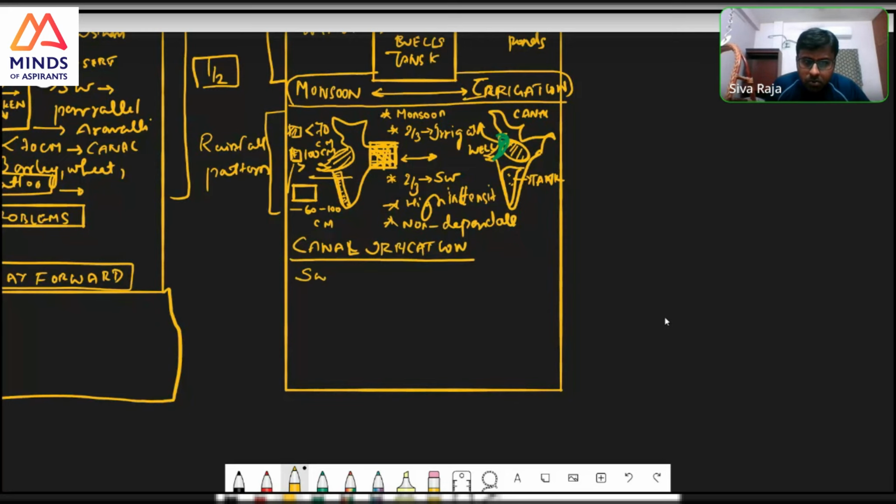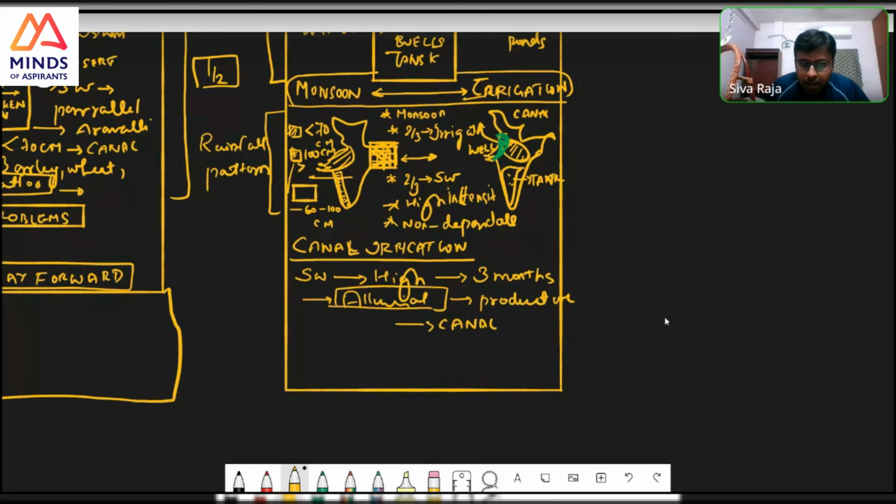Southwest monsoon, high intensity rainfall, rainfall only 3 months. But northern India has alluvial soil, so bring in soils. Hence it can be productive, hence it needs water, hence canal irrigation.